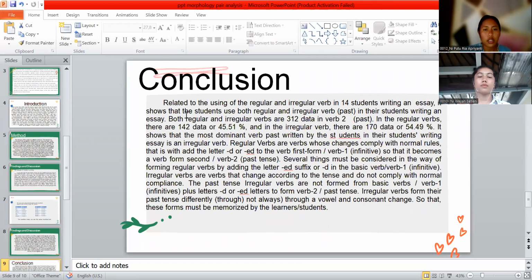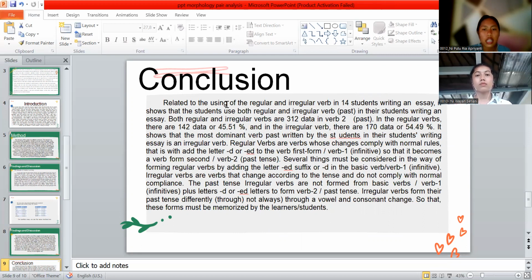Well, related to the using of regular and irregular verbs in 14 students writing an essay, it shows that the students use both regular and irregular verbs or past in their writing an essay. Both regular and irregular verbs are 312 data in verb 2 or past. In regular verbs, they are 142 data or 45.51%.